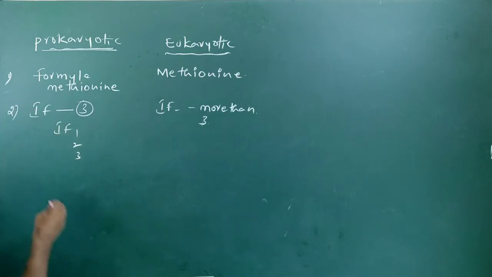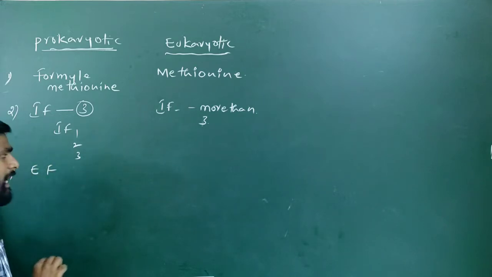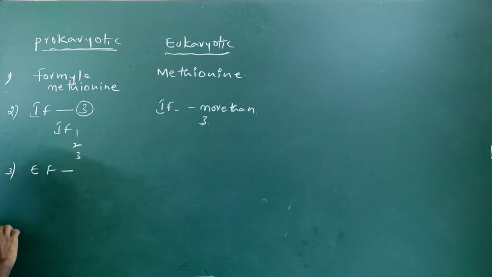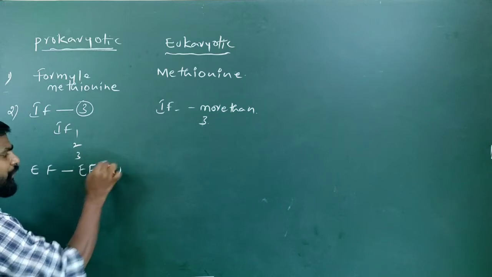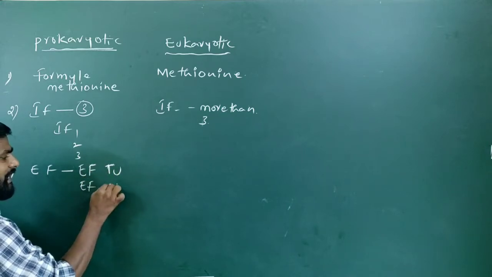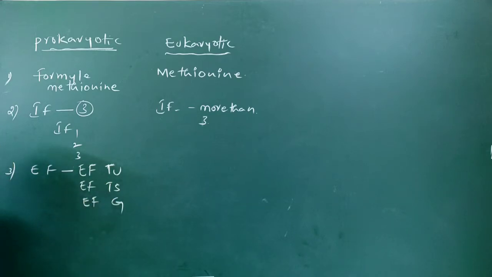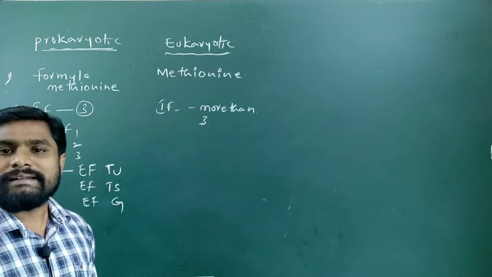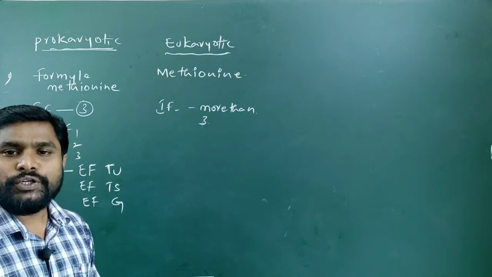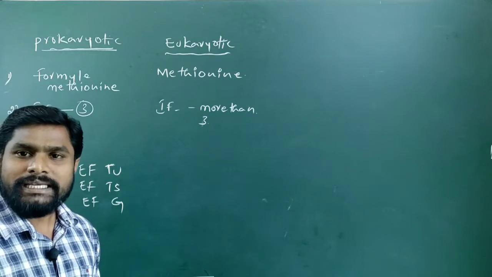The third difference between prokaryotic and eukaryotic translations is elongation factors. The elongation factors in prokaryotic translation are elongation factor Tu, elongation factor Ts and elongation factor G. We have already discussed the functions of these elongation factors in the last video on the translation mechanism. If you want to know the functions of these elongation factors, you can go through that video. I will provide the link in the description.